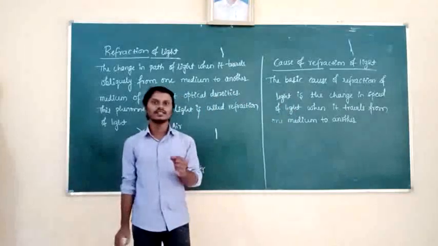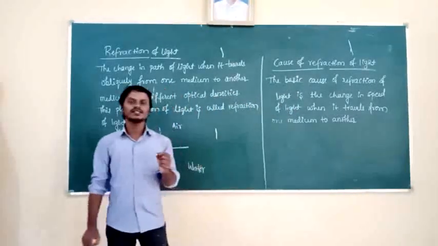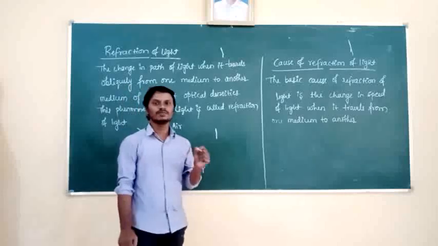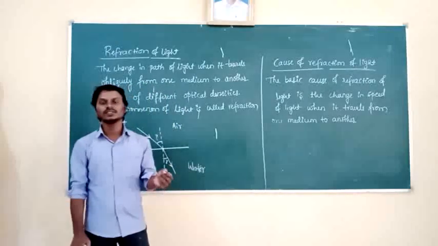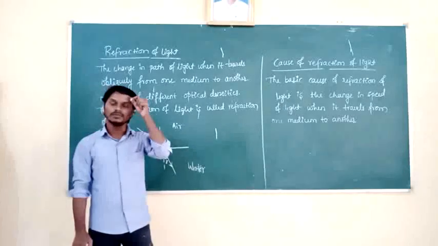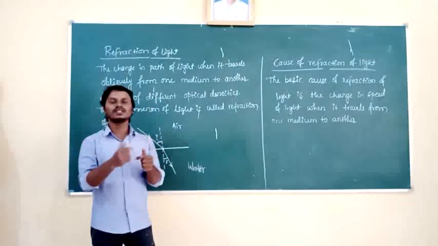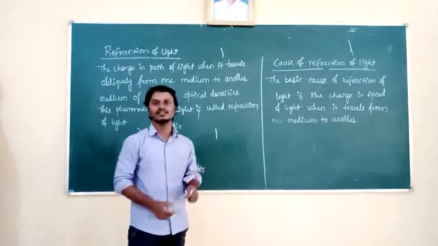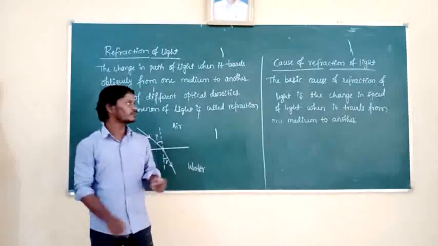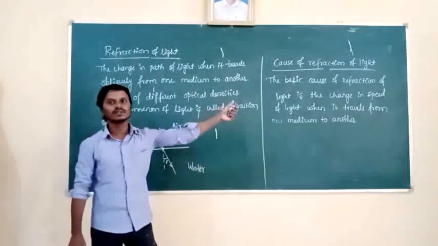So remember here, in the low optical density medium, the speed of light is maximum. In the high optical density medium, the speed of light is minimum. Density is more means speed of light decreases. Density is less means speed of light increases. That is a very important concept for the refraction of light.